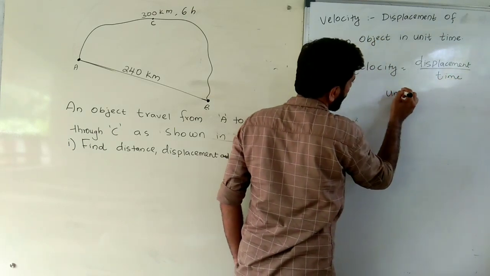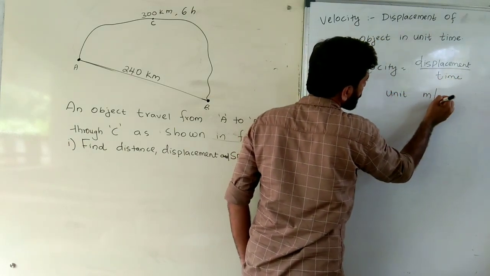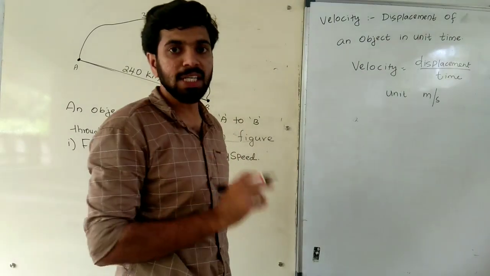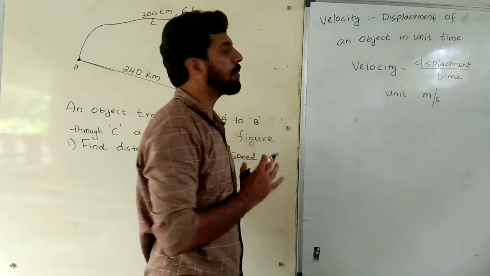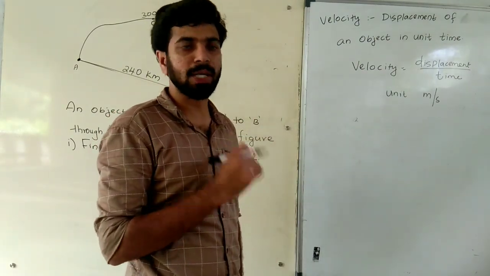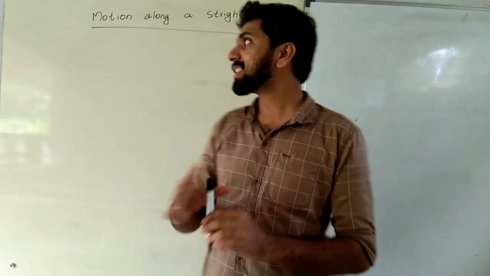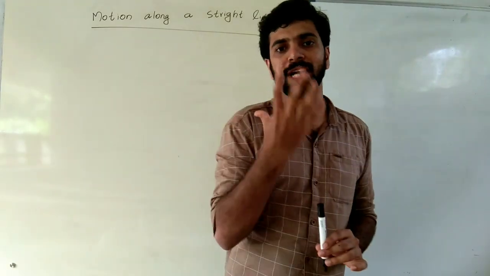Its unit is meter per second. Okay, meter per second is its SI unit. This is all about our velocity. Simple topic. Okay, the next topic is motion along a straight line.